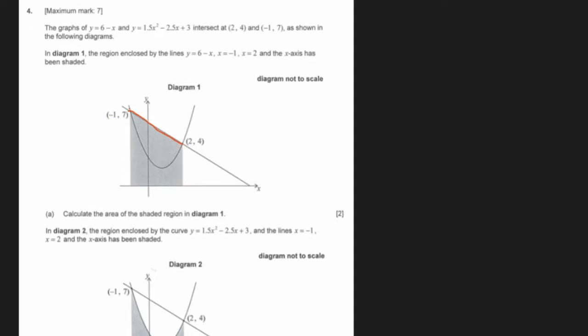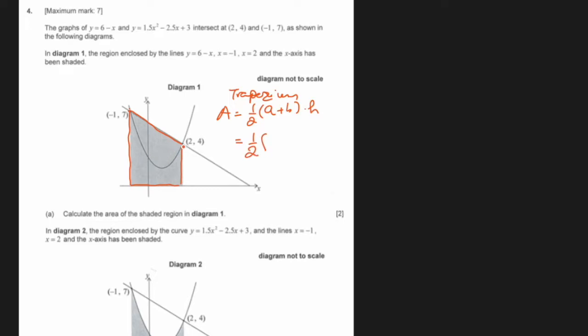Okay. Calculate the area of the shaded region. Okay. If you see that area, it is in the shape of a trapezium. Yeah. And what is the area of a trapezium? Area of a trapezium is half, first parallel line plus second parallel line, multiplied by the distance between them, which is called height. And that's what we're going to use here.